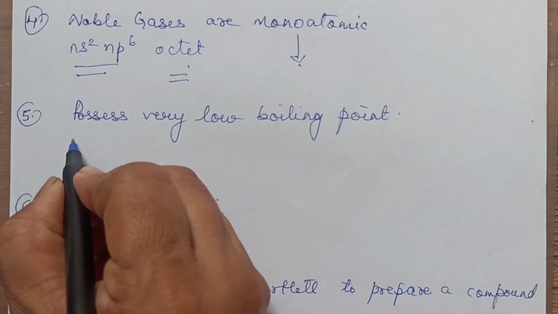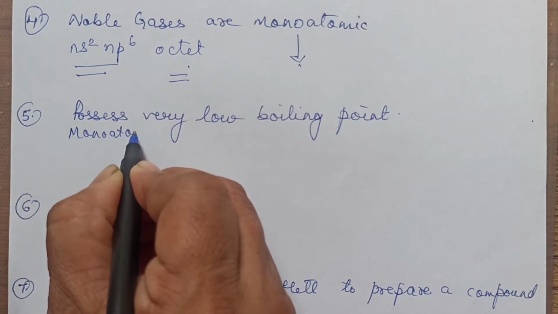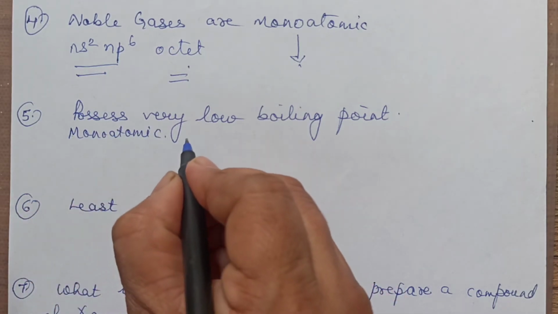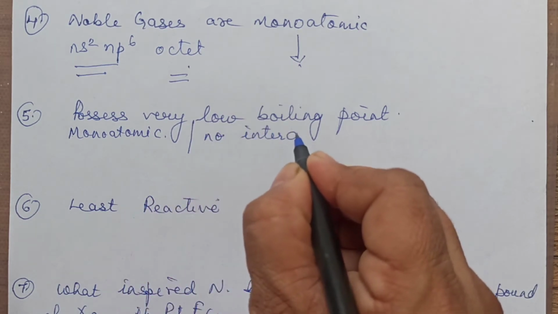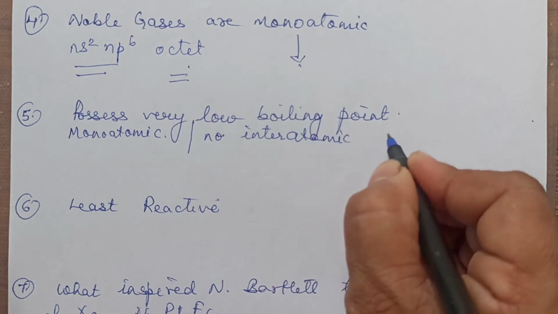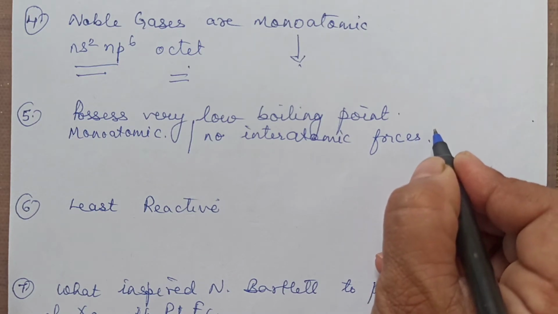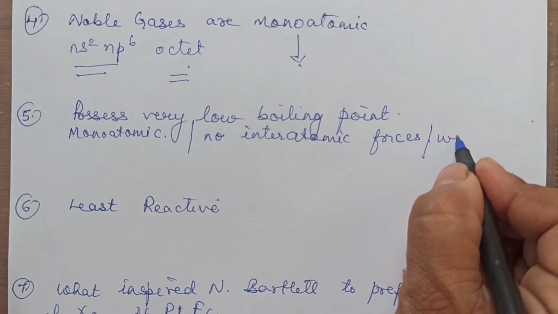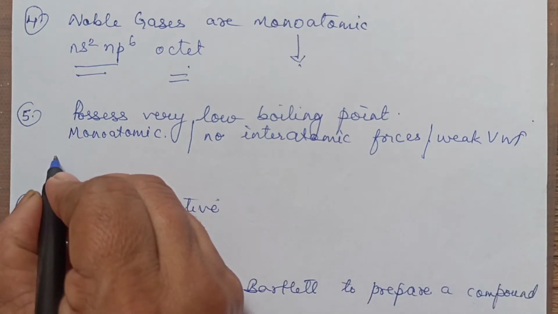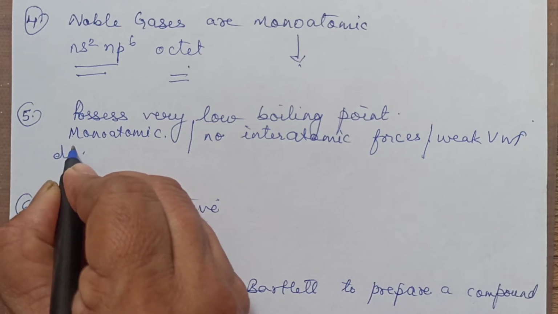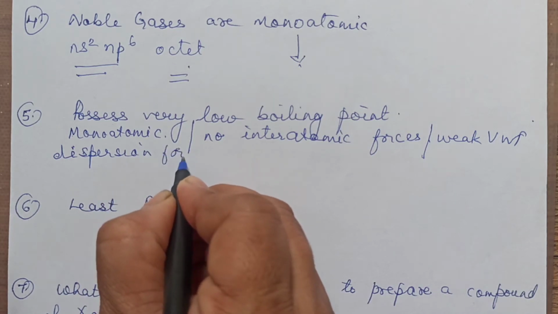Right? Noble gases possess very low boiling point. In this you will write down that noble gases are monoatomic and they have no interatomic forces. What type of forces are there between them? They have only weak van der Waals forces. If not van der Waals forces, you may also write they have weak dispersion forces.